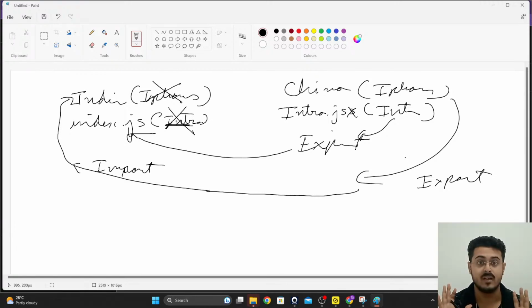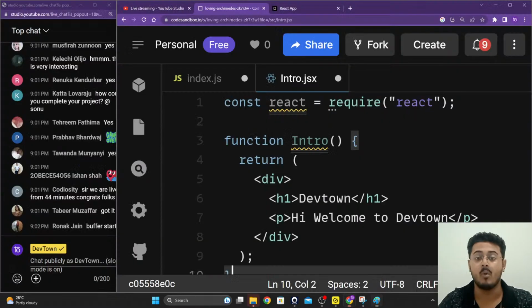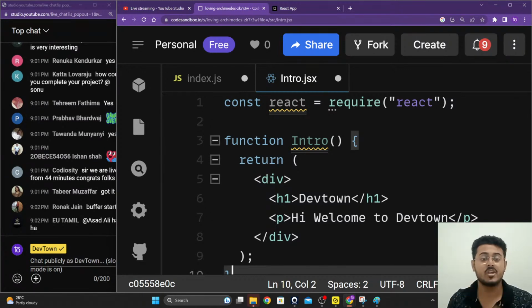If any country wants to import something from China, China by default will export just the iPhones. Similar to that, if anybody is asking for something from our intro.jsx file, by default that file should export our intro function. We are able to modularize the entire thing, guys.